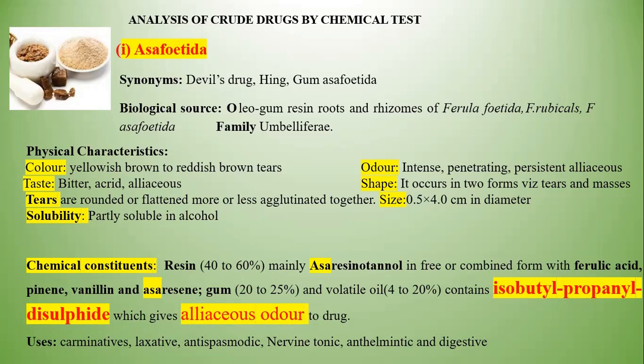Then gums, about 20 to 25%, are present. Volatile oil is about 4 to 20%. It also contains isobutyl propenyl disulfide, which is the main component responsible for the alliaceous odor.